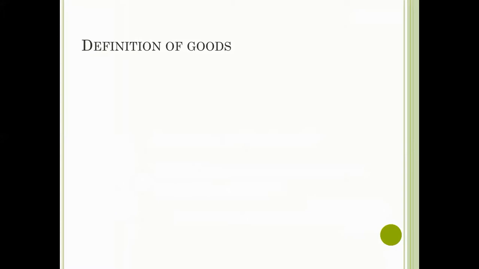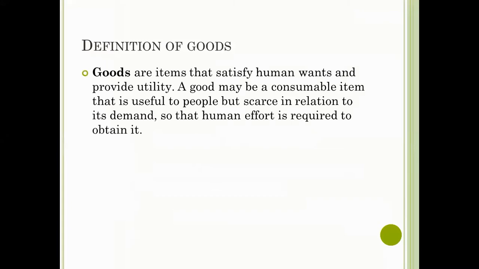The producers also avail of the services of the consumers. Examples: the producer of bread needs a baker, and the baker needs bread also. In a simple market economy, we can illustrate this simple circular flow as goods and services between consumers and producers, and buyers and sellers. So, what is the definition of goods?